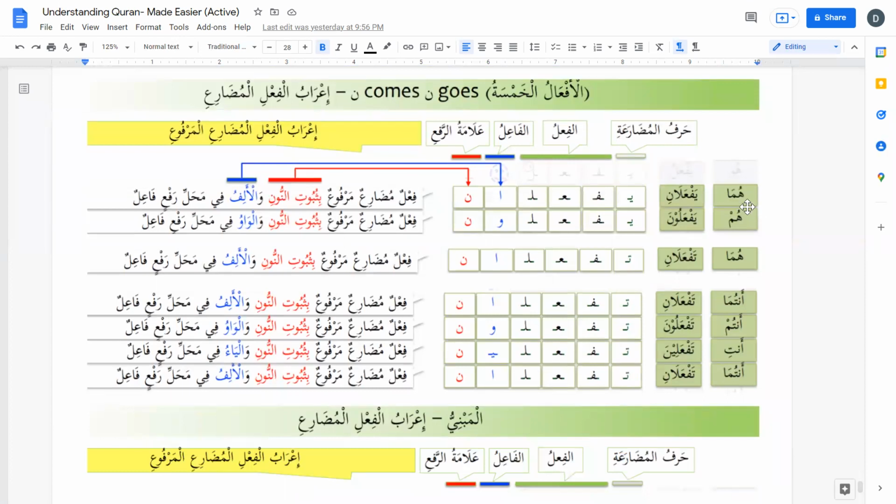So we have huma, hum, antuma, antum, and anti.